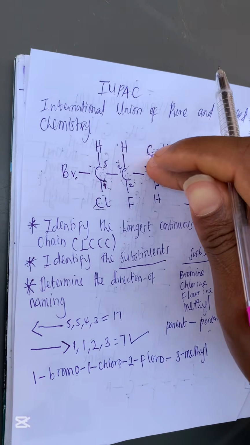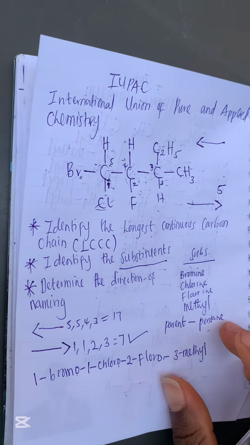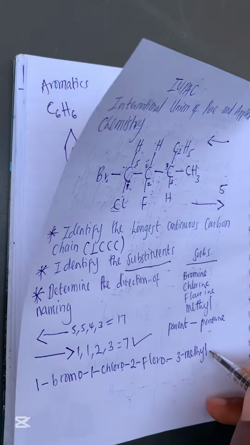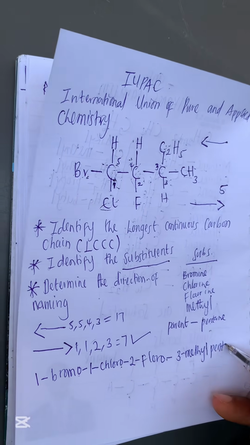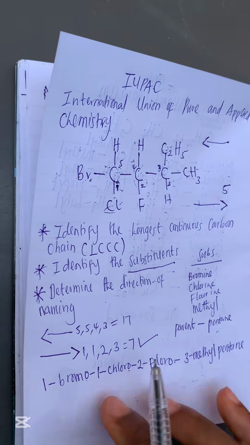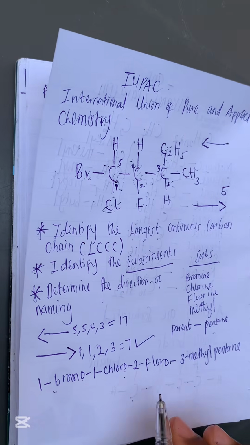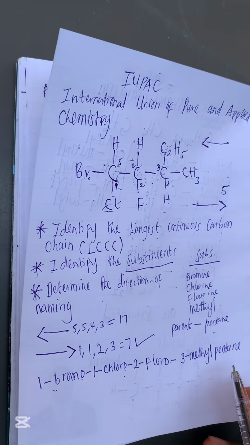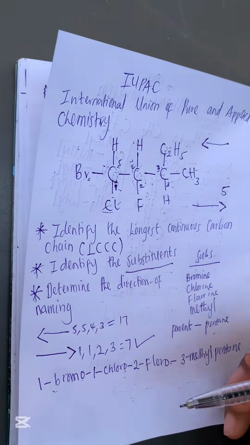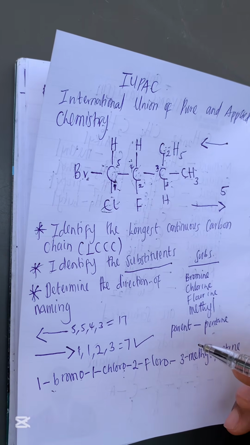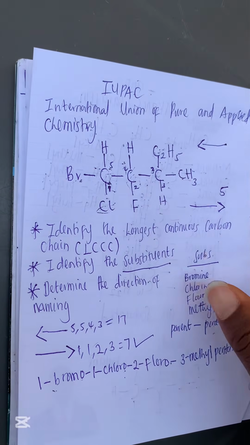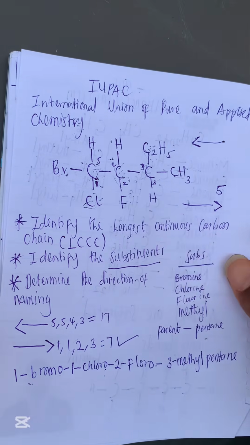So 3-methyl. All we have to do now is put the parent name. The parent name is what? Pentane. So 3-methylpentane. So this is the name: 1-bromo, 1-chloro, 2-fluoro, 3-methylpentane. If you can follow this rule, you'll be able to name any compound that is an alkane. I believe this is very simple to understand.